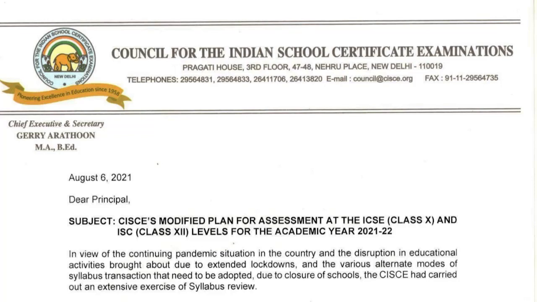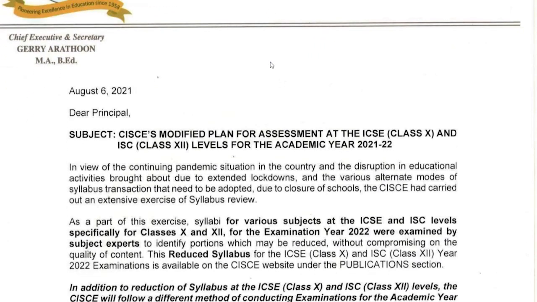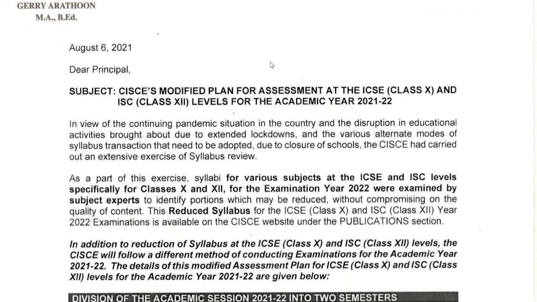The circular is common for both class 10s and class 12s. Okay, so you can see the council, this is directly what has come from the council. You see the mark over here, you will know for sure, and this is just for your awareness that this is directly coming from the council. Okay, see, it is August 6, 2021. Dear principal, subject: CISCE's modified plan for assessment at the ICSE and ISC levels for the academic year 2021 and 22. I guess all of you have got this by now from your schools. You just need to know what is written over here, what it means.